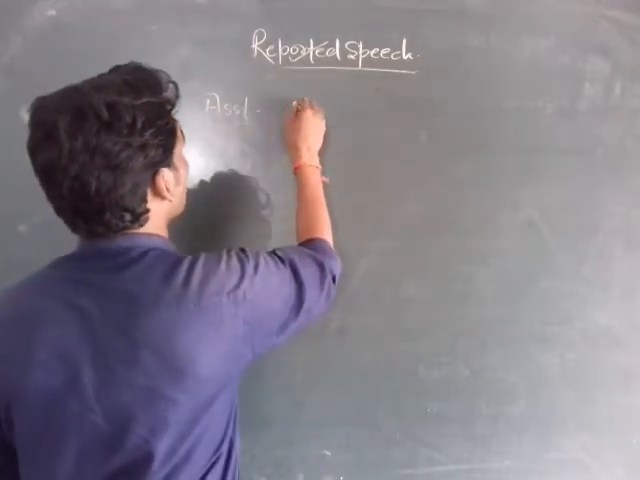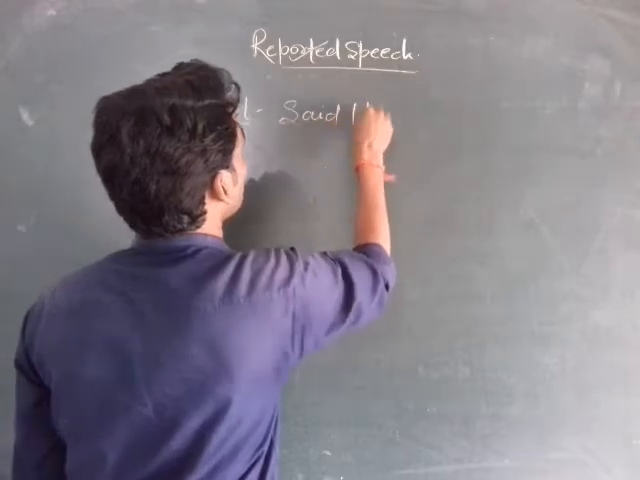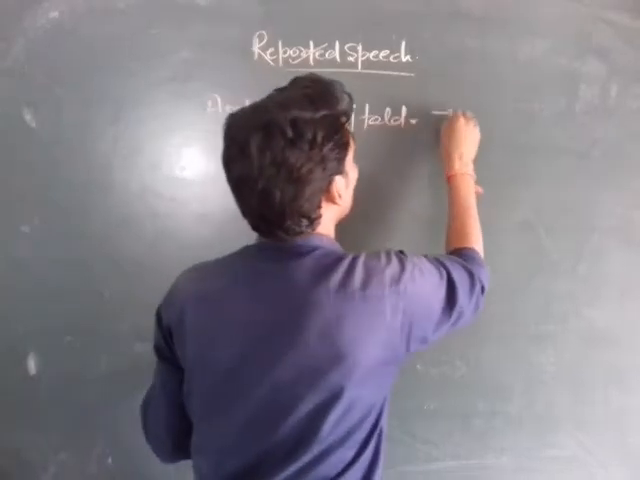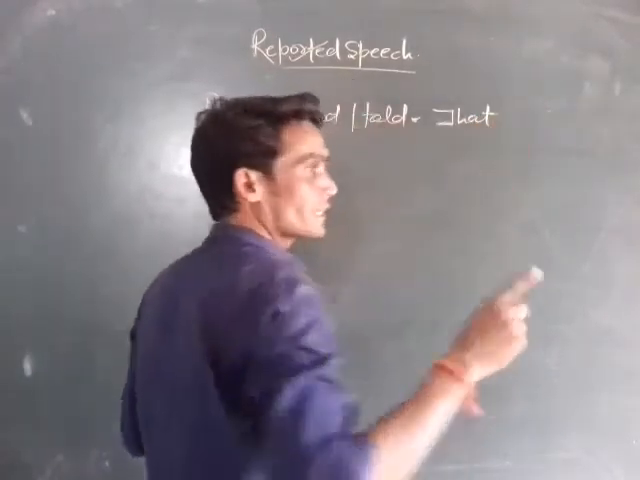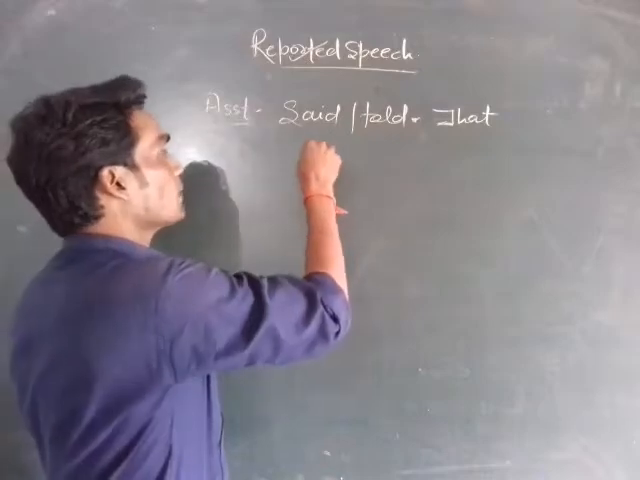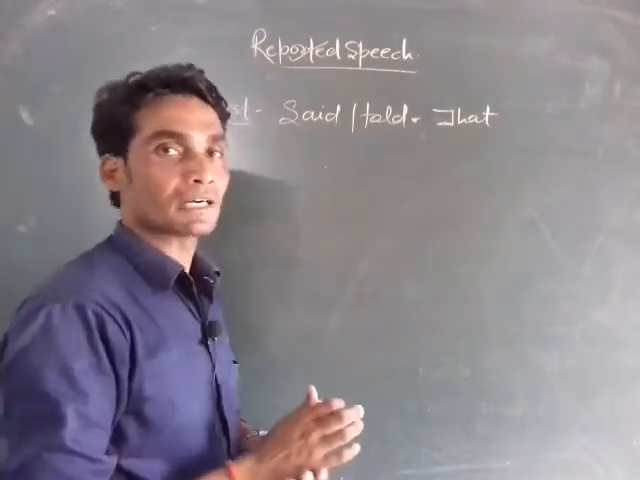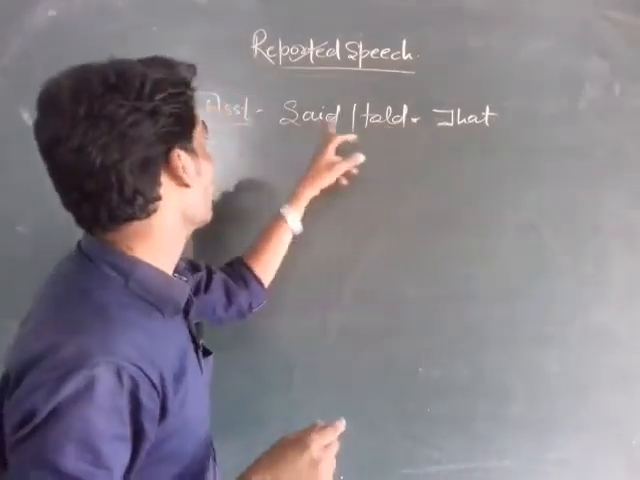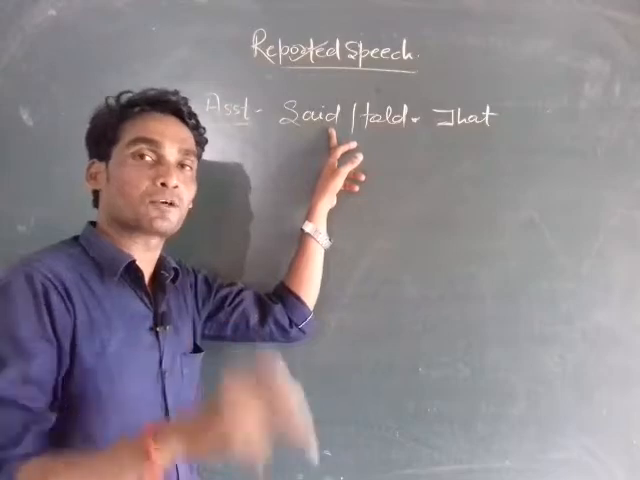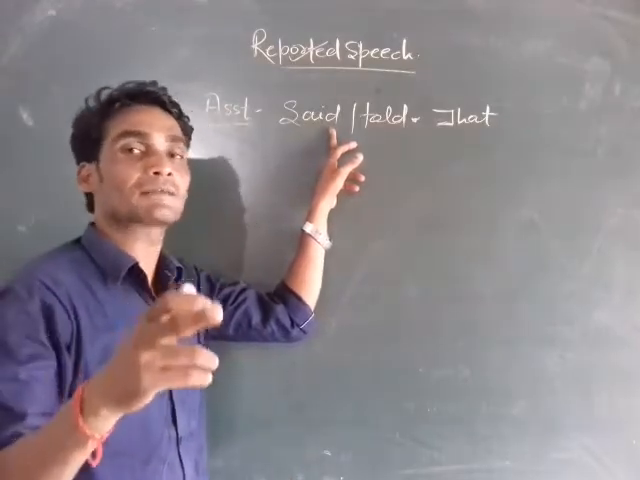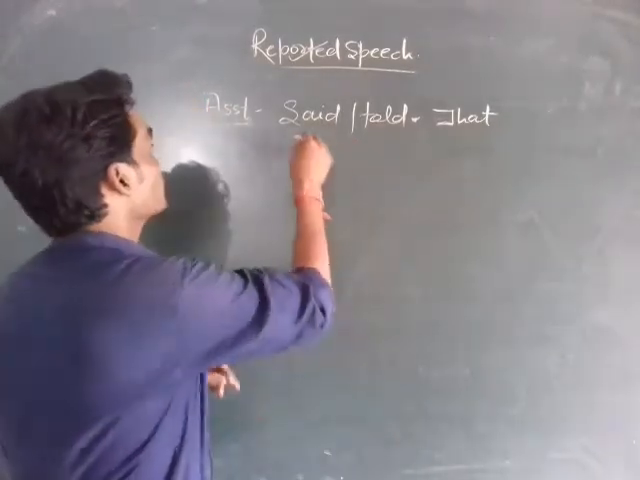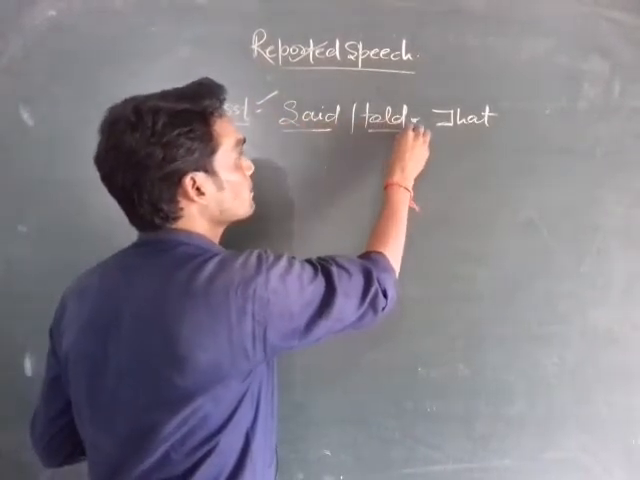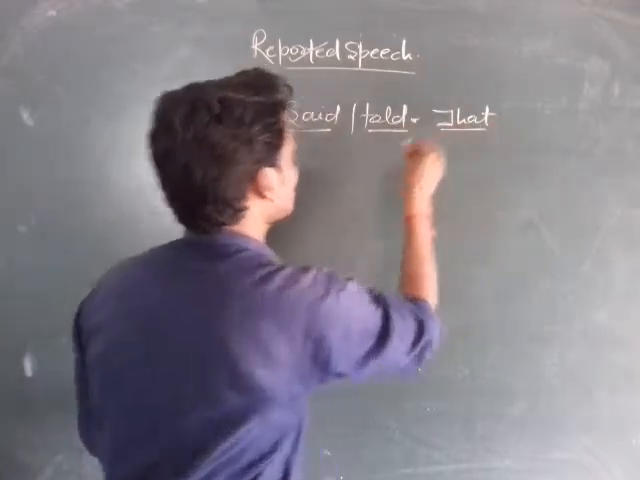In an assertive sentence we use said and told as a reporting verb. We use said or told as a reporting verb and we use that as a connective to make indirect form of speech. If we find an object with the reporting verb, then we use told as a reporting verb in the sentence to make indirect form of speech. And if we do not find any object with the reporting verb, then we use said only as a reporting verb to make indirect form of speech.